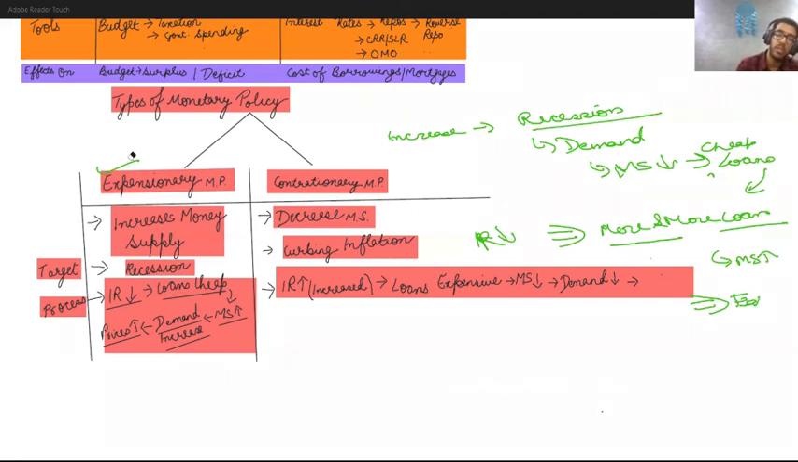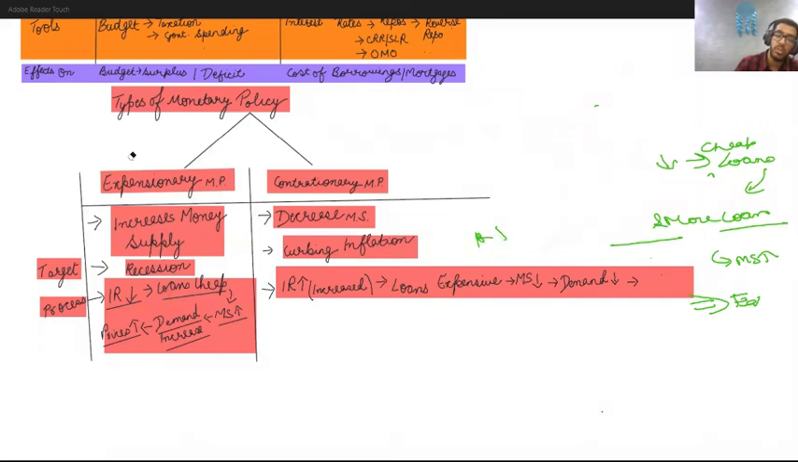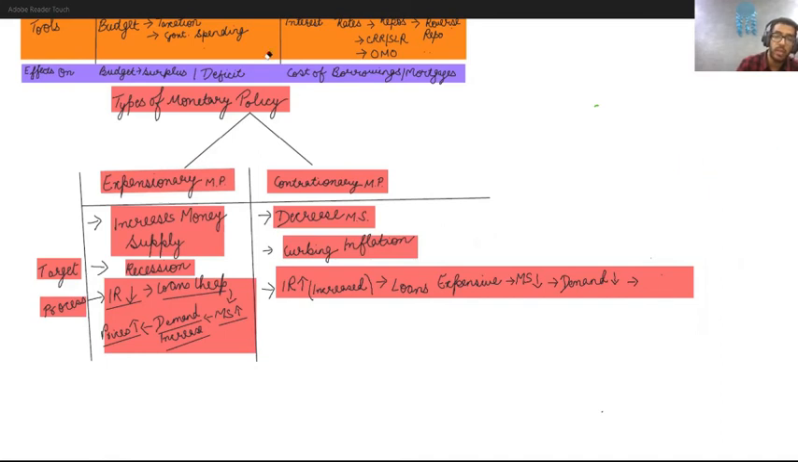So I have given you the example, and I have explained how this works as well, so quickly I will just show you how it works. So, types of monetary policy: when I'm talking about expansionary and contractionary. Expansionary monetary policy leads to an increase in money supply. Why is it used? Its target is basically the recessionary situation.